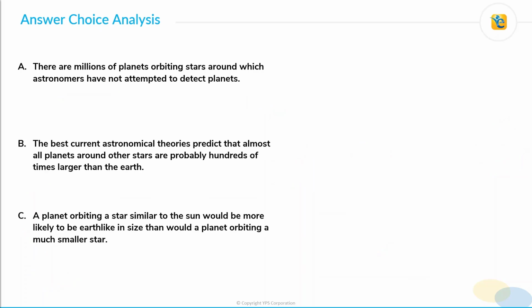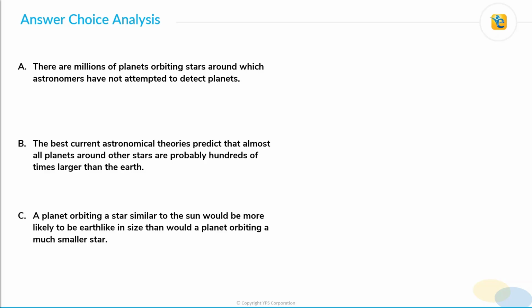So let's move to answer choice analysis now. Let's start with the most popular incorrect answer choice, choice A. Now, if you were able to reject it for the correct reason, then well done. If not, you will have a very good learning here. So in any case, just go through the explanation.